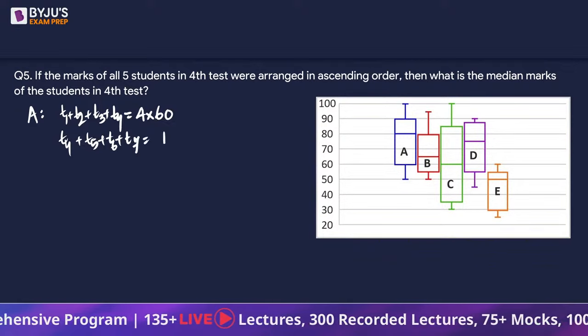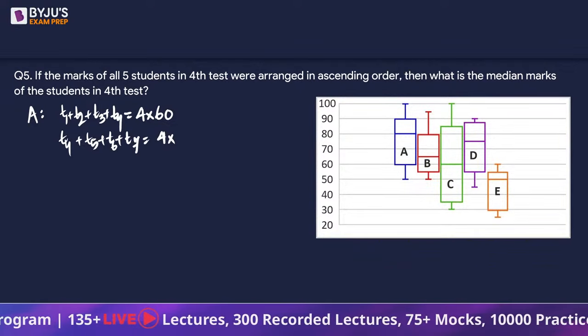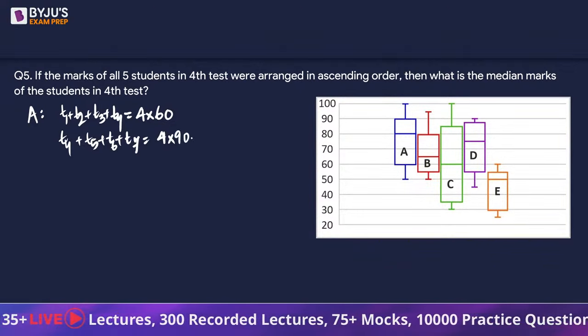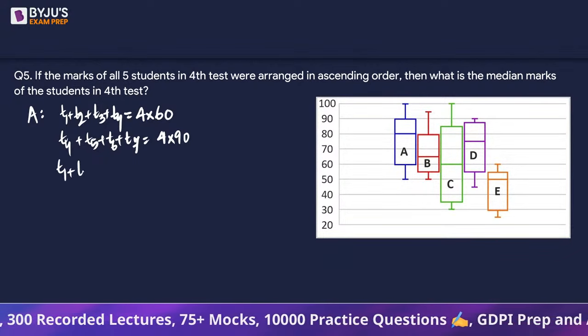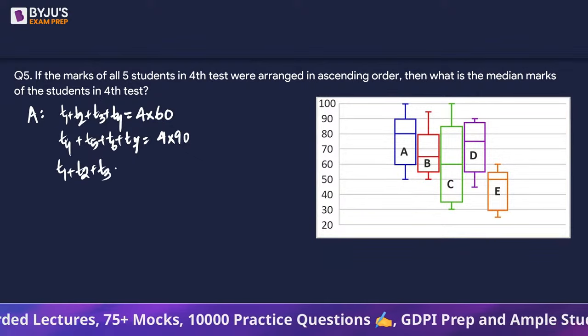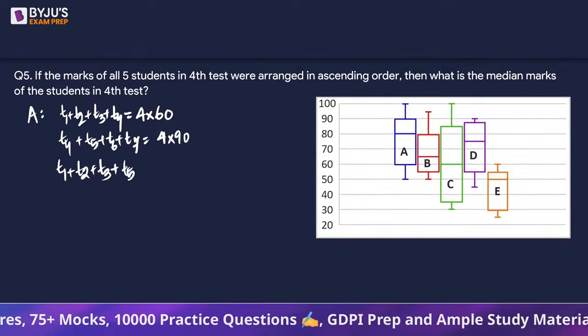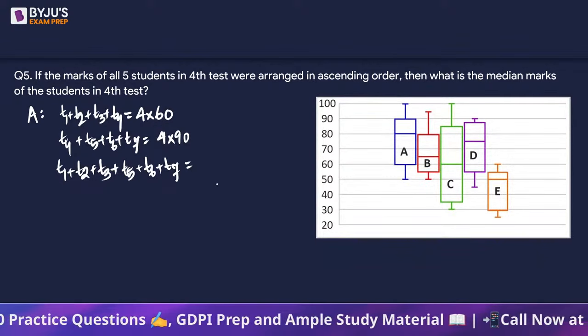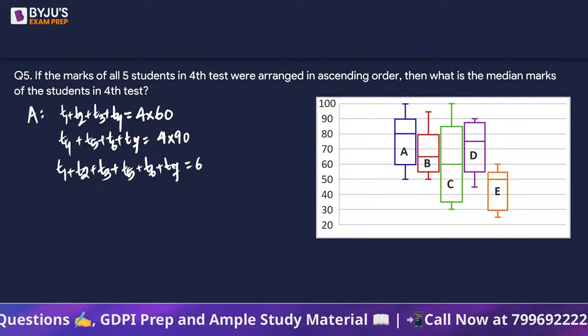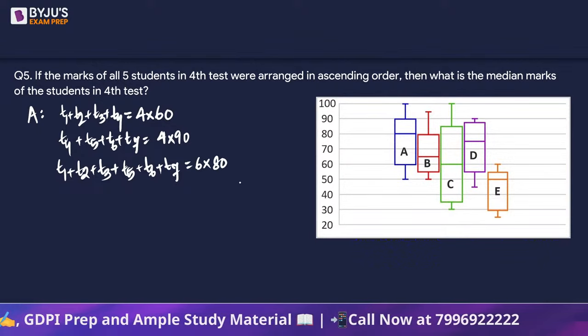Last 4 tests का average अगर 90 है तो उसका sum 4 into 90 है. And also can we say T1 plus T2 plus T3, T5, T6, T7? T4 को ignore कर देते हैं as it is given in the stem of the question. इनका average is the number 80, so this sum is going to be 6 into 80.